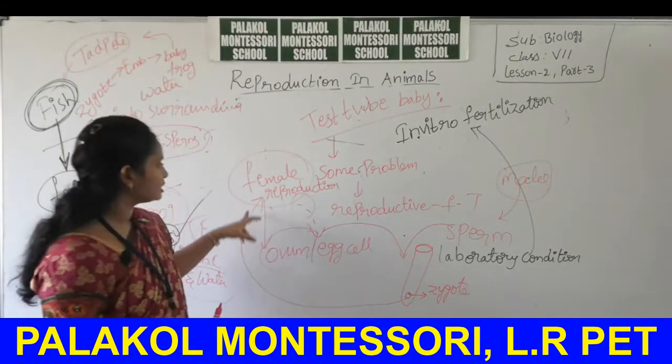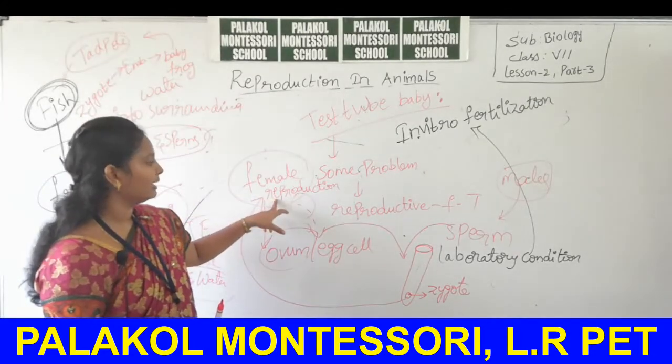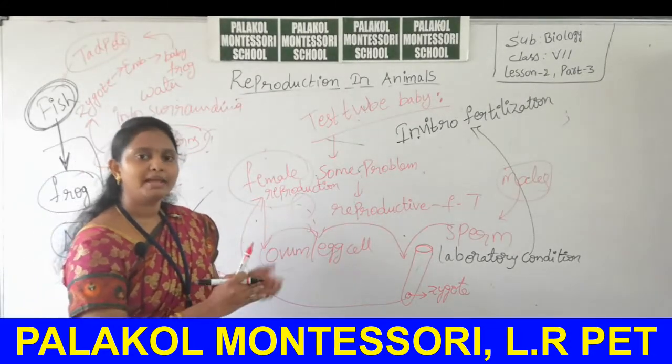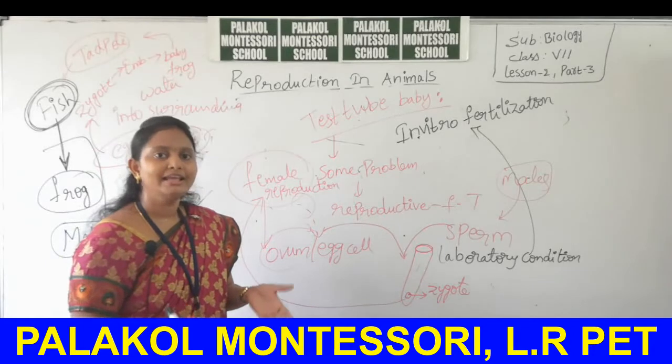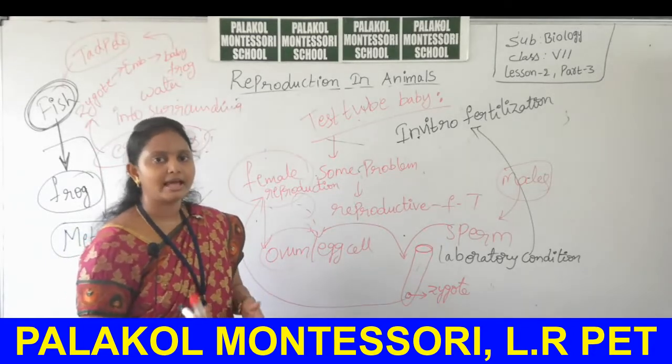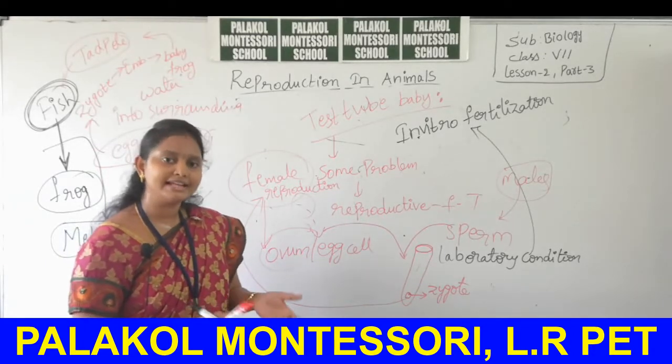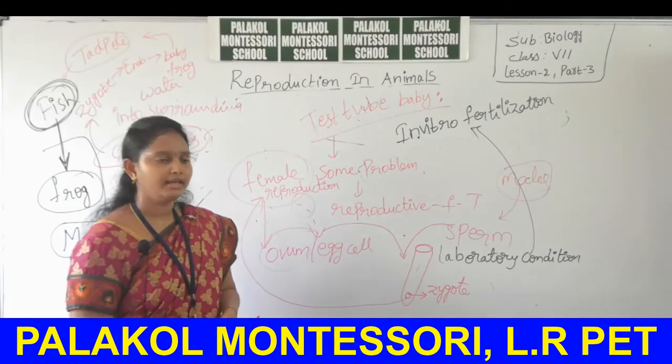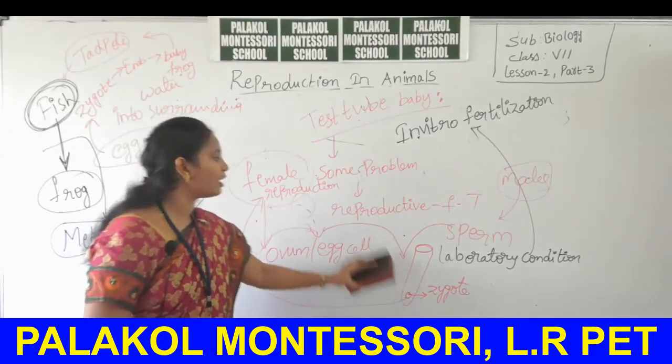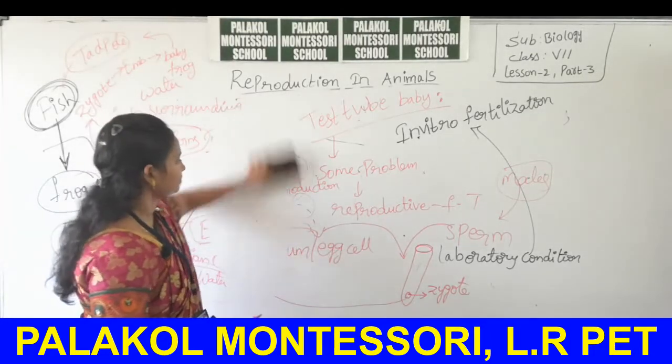Then zygote is transplanted again to the mother body. In that mother body, baby will form as usually as like the natural baby, and the birth will be same as like the natural baby. Okay, this is about test tube baby formation. Then